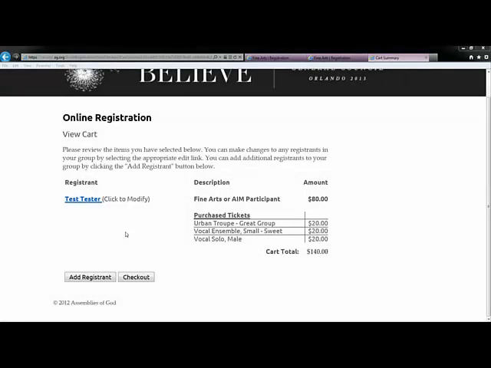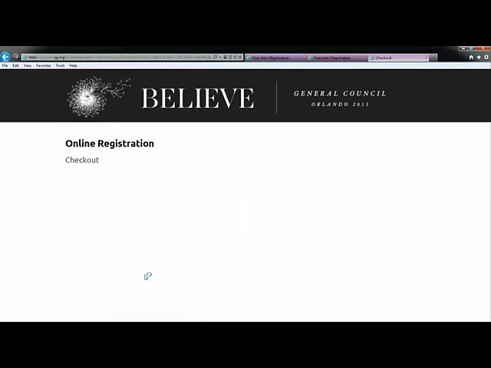You are now at the Cart Summary page. Here you can see every name that has been registered so far in the cart, and what they have been registered for. If you need to add another registrant, click the Add Registrant button. If you notice a mistake, click on the name of the registrant that needs to be corrected, and make the adjustment. If you are satisfied that you have registered everyone, click the Checkout button. Remember, if you spot an error, do not click the Back button, and consider that no one may be added once online checkout is complete.